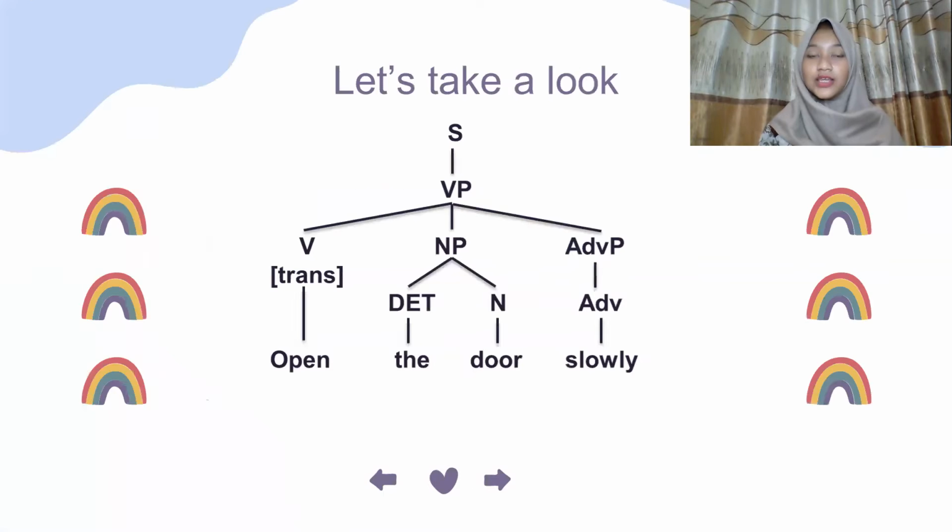So let's take a look at the tree diagram. Okay. The sentence is a verb phrase.